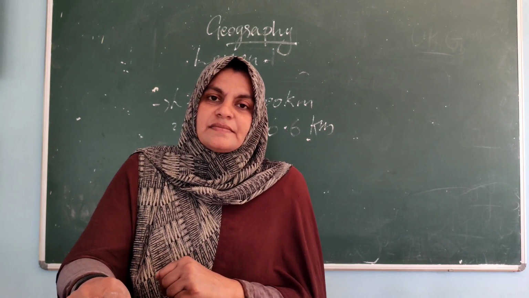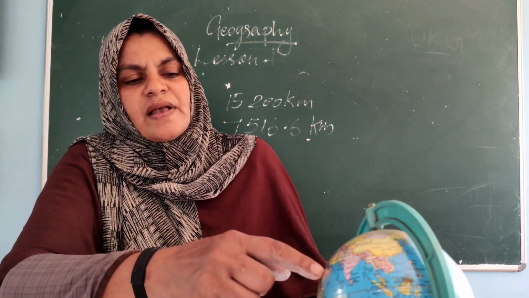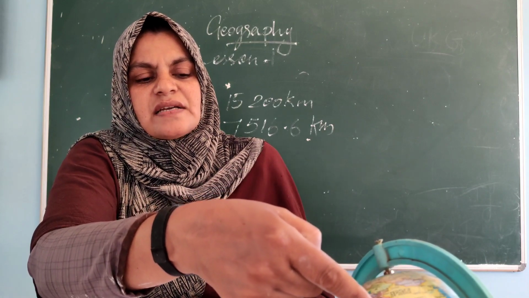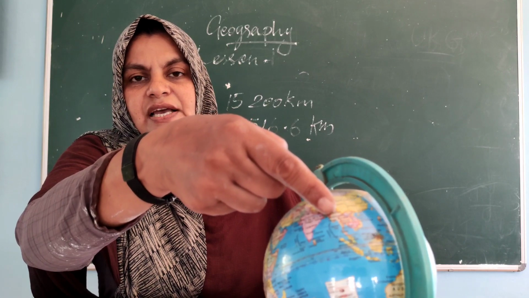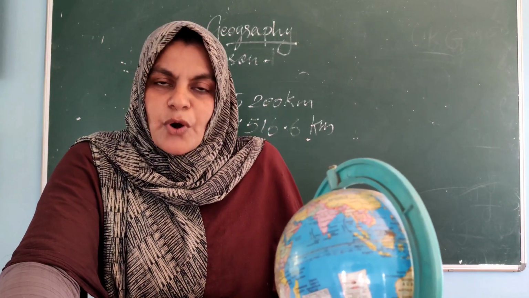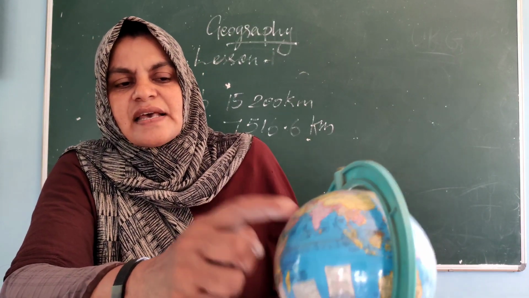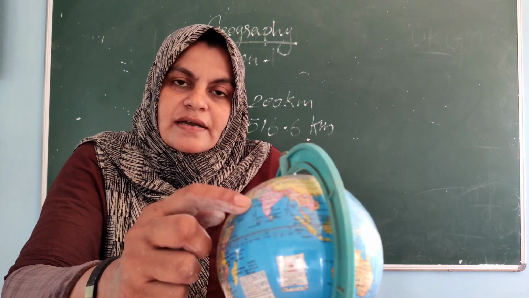Don't worry. Once again, I'll tell you. Where is Arunachal Pradesh? This side. Where is Gujarat? This side. So the sun is rising in Arunachal Pradesh at 4 o'clock in the morning, but the sun is rising here in Gujarat at 6 o'clock only.